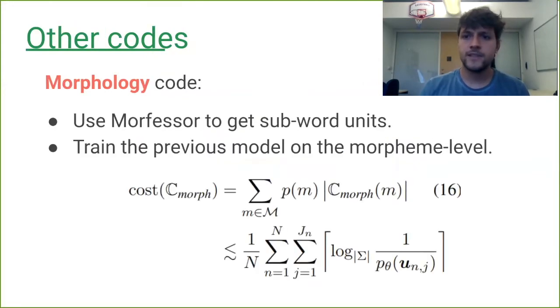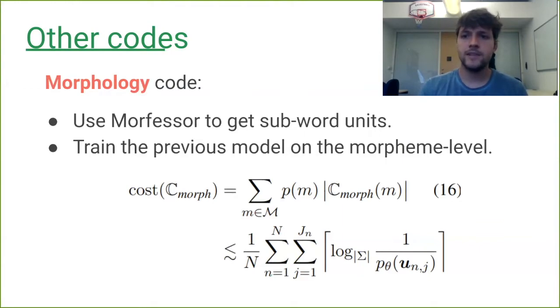We're also interested in morphologically constrained codes, and for this, what we do is we rely on Morfessor to get subword units for our corpus for each language. And we take those subword units as a proxy to morphemes.